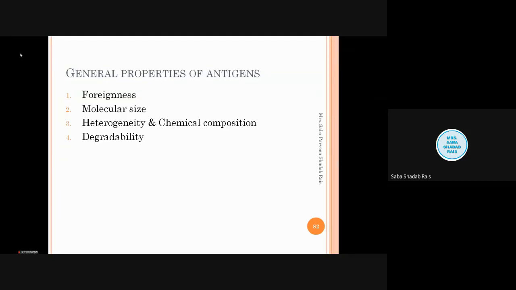But if the same thing is injected into a monkey, it will be less immunogenic because phylogenetically monkeys are closer to us as compared to rats. Phylogenetic means evolutionary. When we talk about evolution, we are very close to monkeys as compared to the rat.